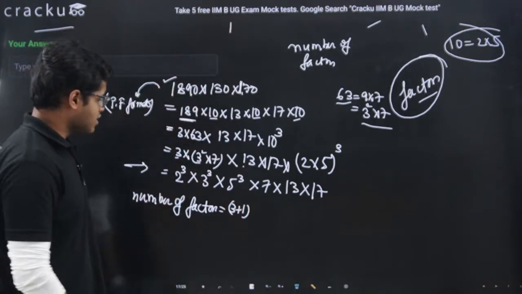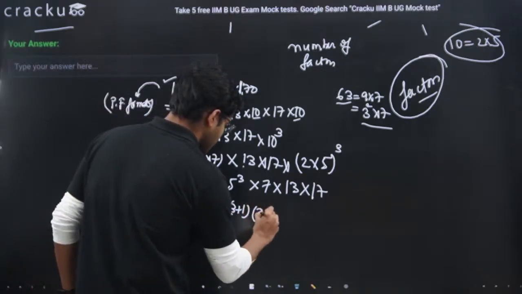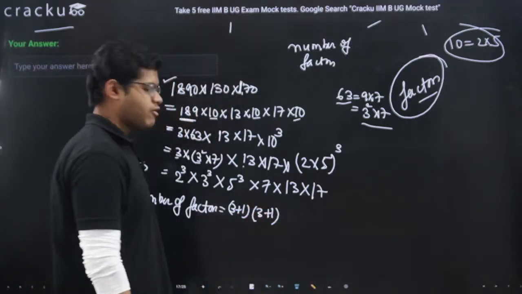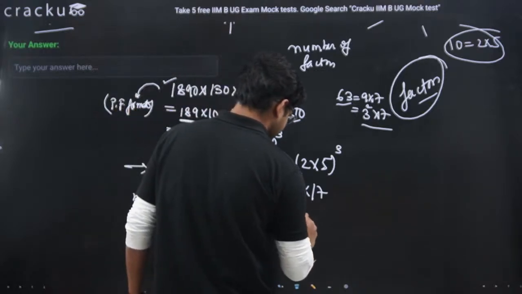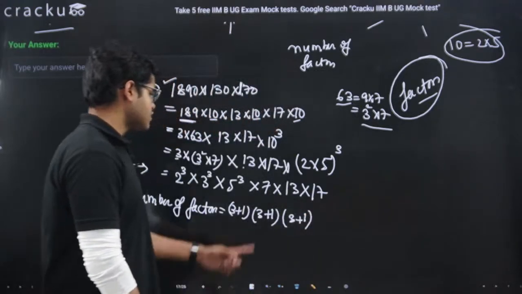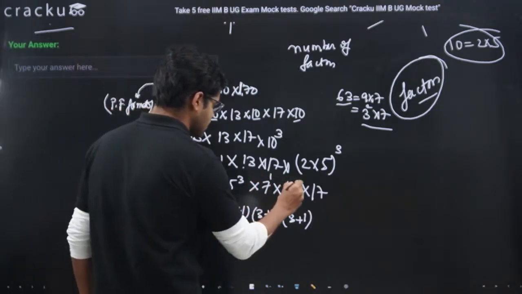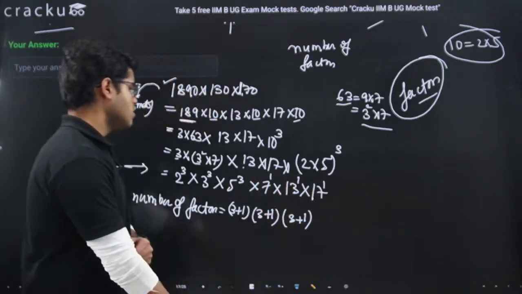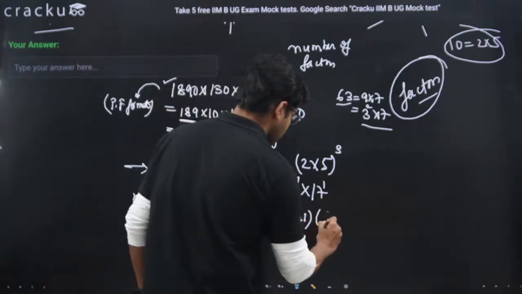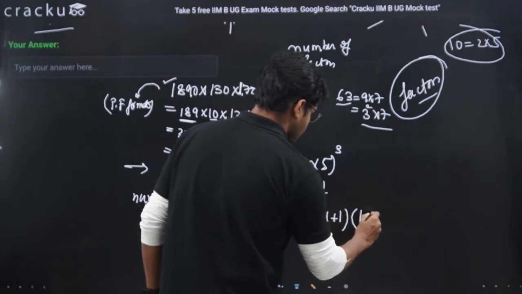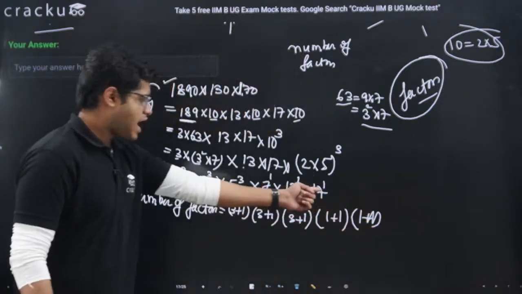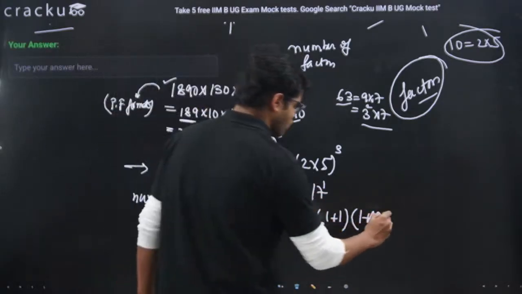Power of 3 is 3, 3 plus 1. Power of 5 is 3, 3 plus 1. Power of 7 is 1, 13 is 1, 17 is 1. So here it will be 1 plus 1. Just add 1 and keep on multiplying. Again 1 plus 1, this one is of 13. And for 17 also we'll have 1 plus 1.